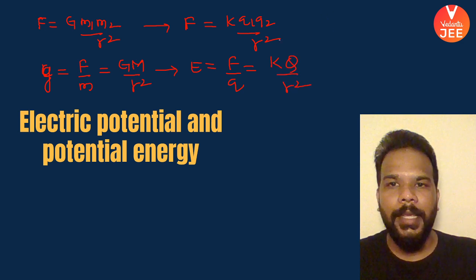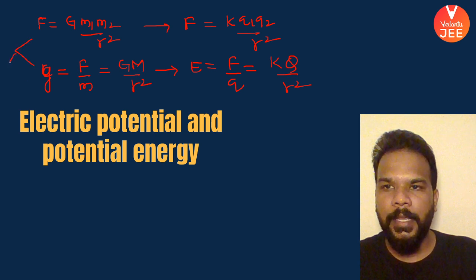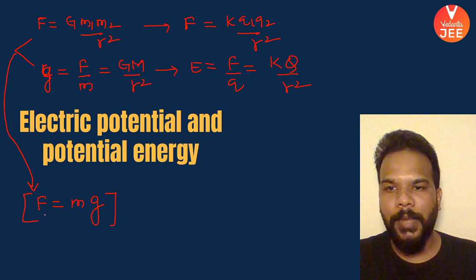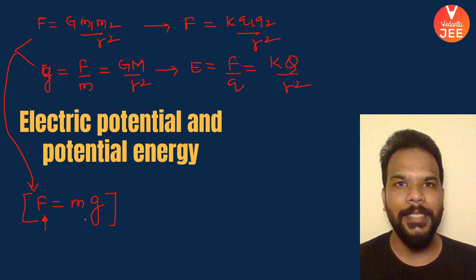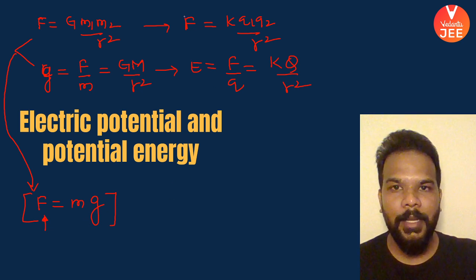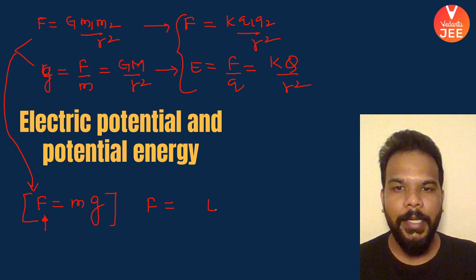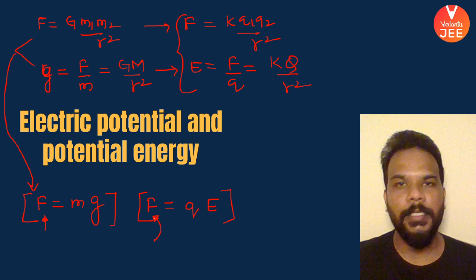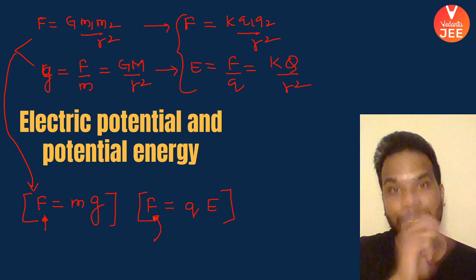So guys, if you remember, the idea of defining gravitational field was to be able to calculate the force if you are aware of the value of g. You can just multiply the value of small g with a mass and you'll be able to calculate the amount of force experienced by that mass in a given gravitational field. Similar was the logic of defining the electric field as well, which means what? If I'm interested in calculating the value of the electrostatic force, all I need is the value of the electric field and the charge which is present in this electric field. You'll be able to calculate the electrostatic force which is experienced by that charge in that external electric field.